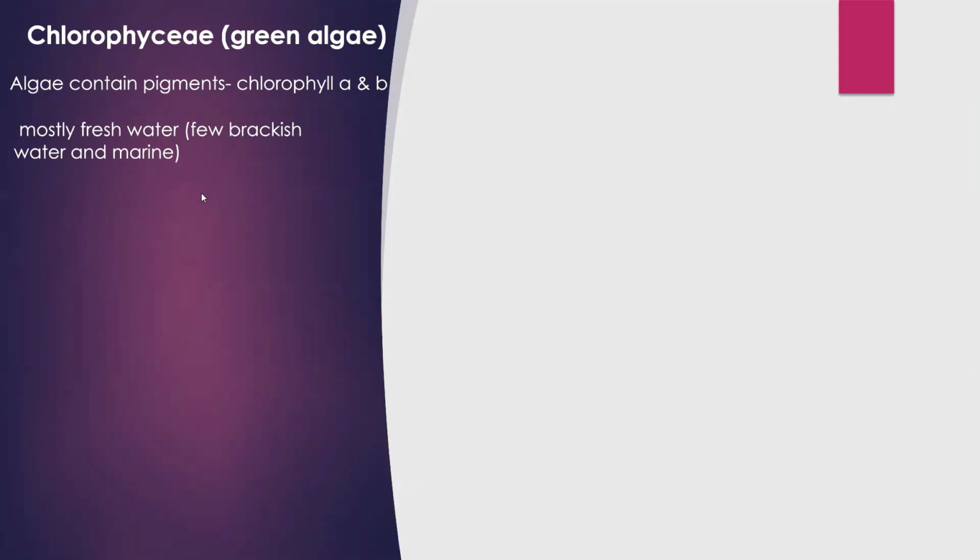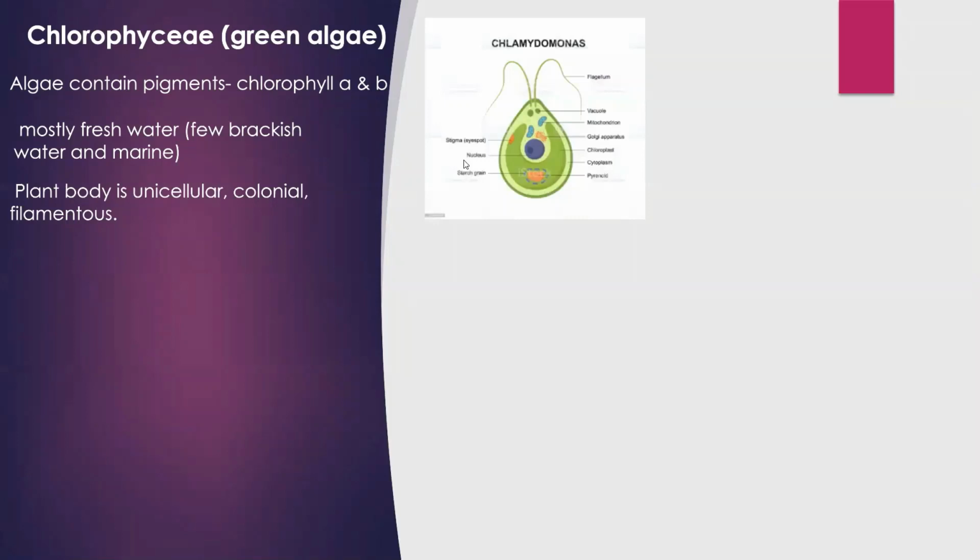Now the next character, plant body or thalloid structure. These algae show a wide range of variations in their thalloid structure. Like some are unicellular, like Chlamydomonas or Chlorella. Some are multicellular colonial type.